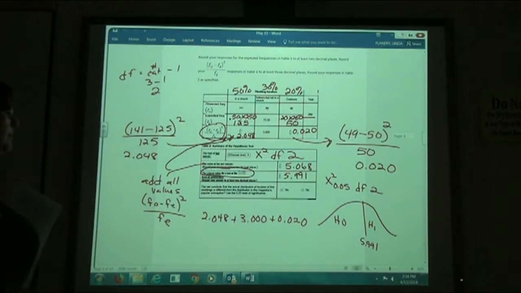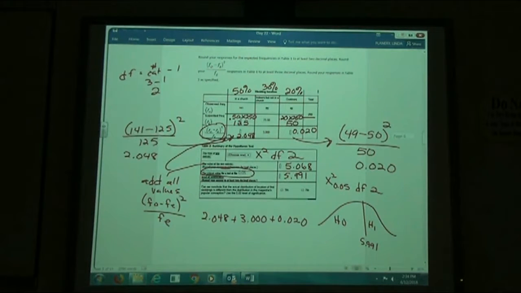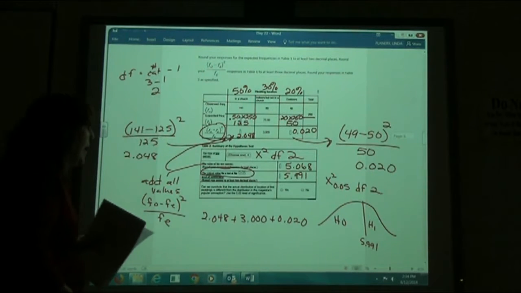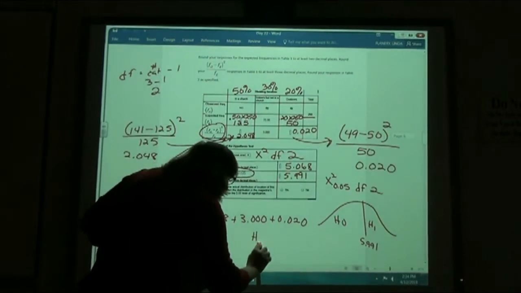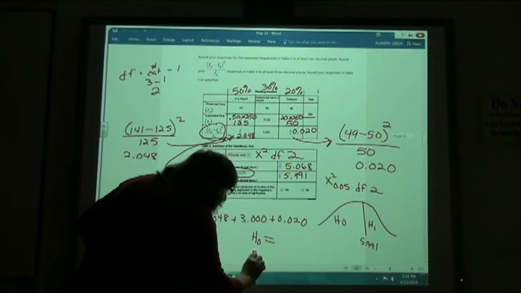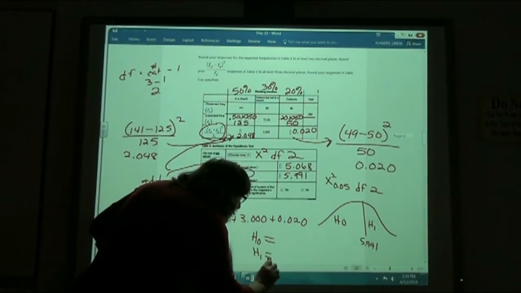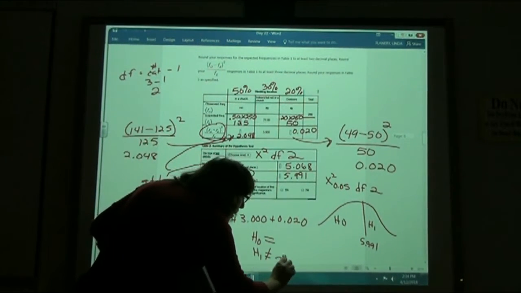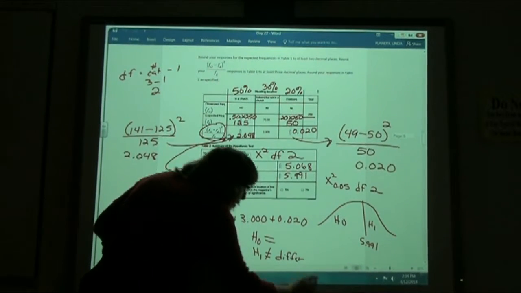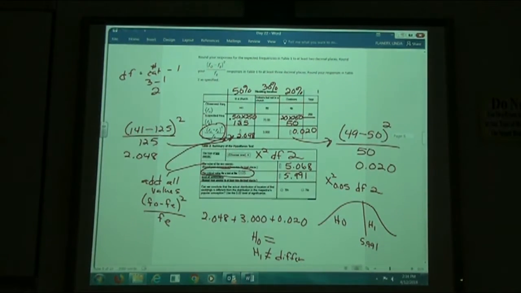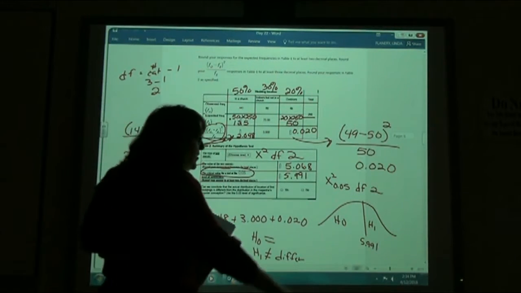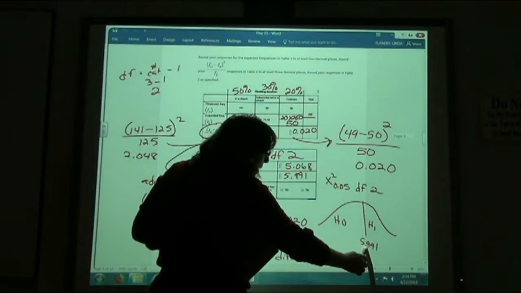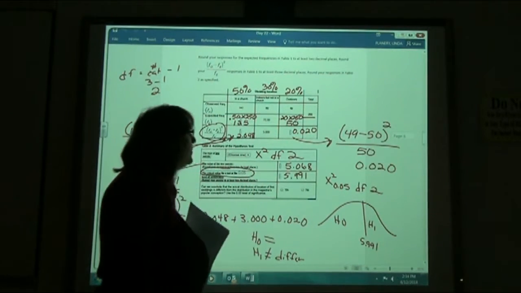I am trying to figure out if I'm in my null section or my alternative section. Again, the null is the equal to, the alternative one is the not equal to. In other words, does it differ? Is it different or not? So if I check my test value, is my test value smaller or bigger than 5.991?